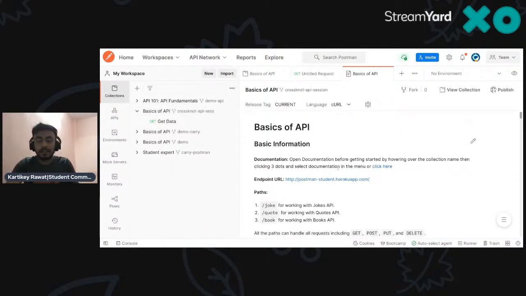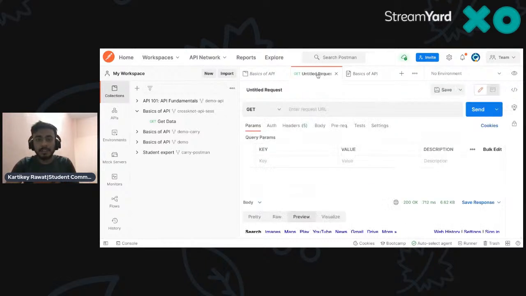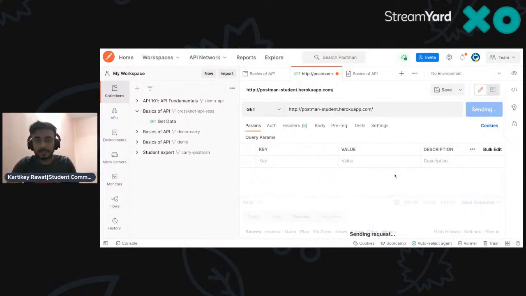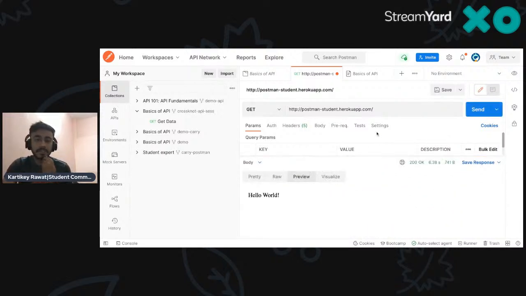It opens in a new tab. Copy this one, because we will work on this, go here, paste this and send this one. Right now it's showing hello world, hello world. That's the basic thing that we are getting.